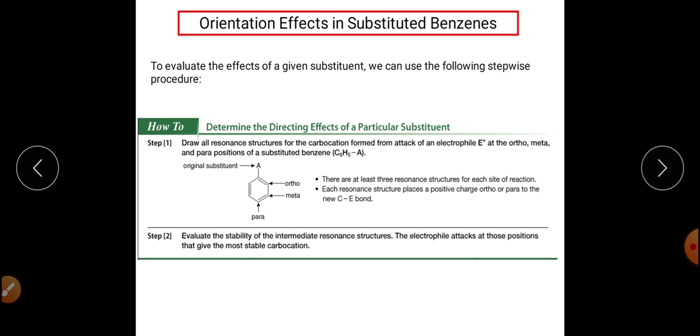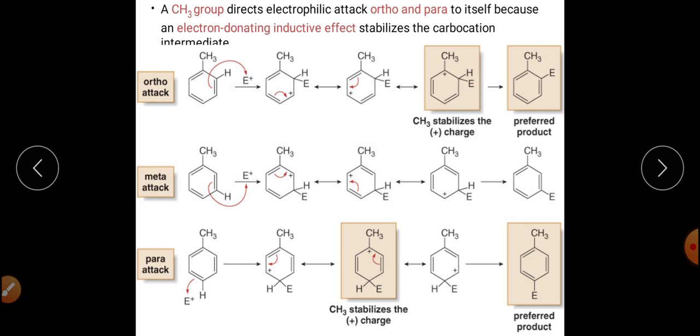Now the orientation is either this substituent will direct it at the ortho position, meta position or para position. How can we evaluate that? So far we have studied that this is a group which is an activator and this is a group which is a deactivator.